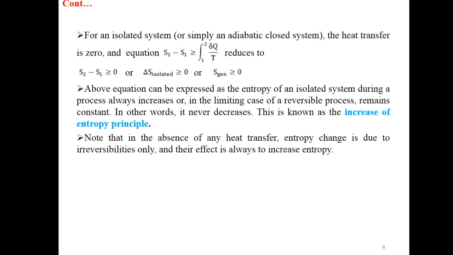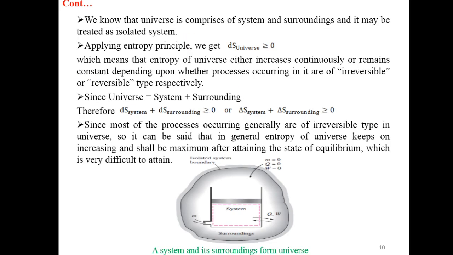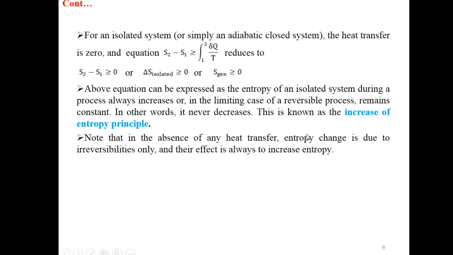Note that in the absence of any heat transfer, entropy change is due to irreversibilities only, and their effect is always to increase entropy. We know that the universe comprises system and surroundings, and it may be treated as an isolated system. So applying the entropy principle, for an isolated system the change in entropy is greater than or equal to 0.